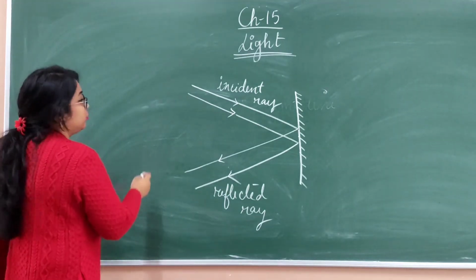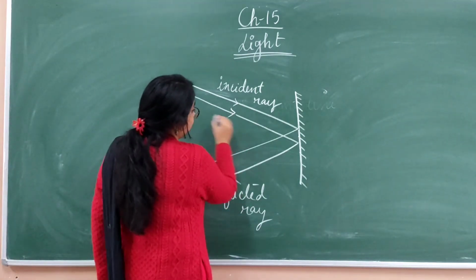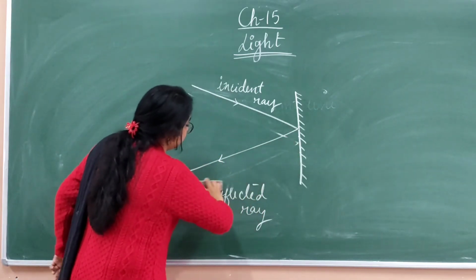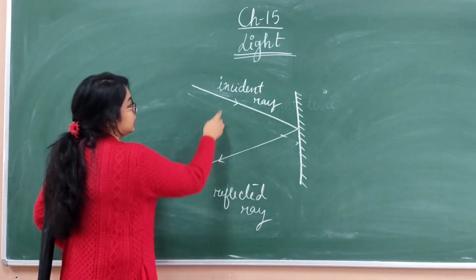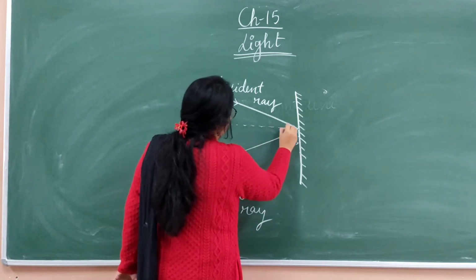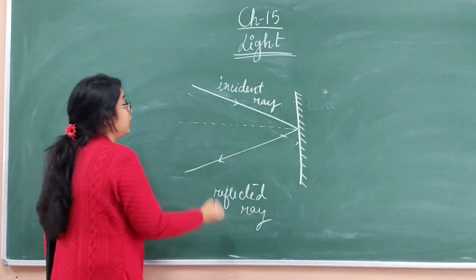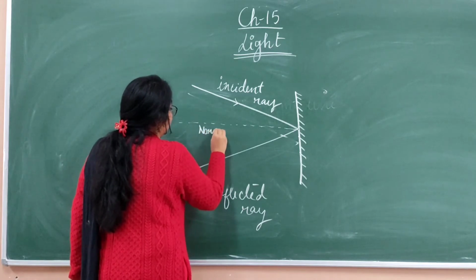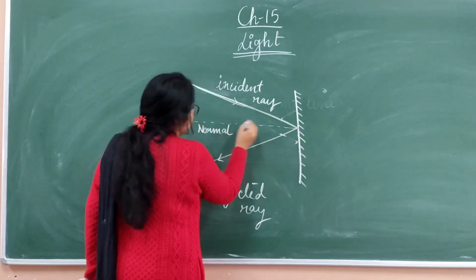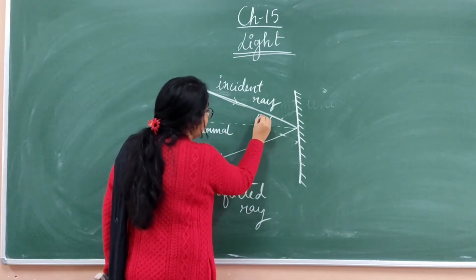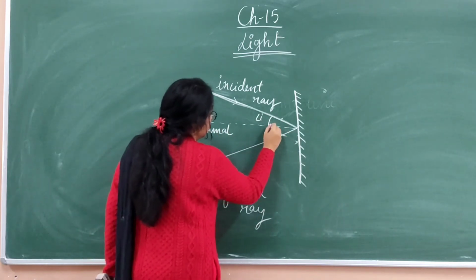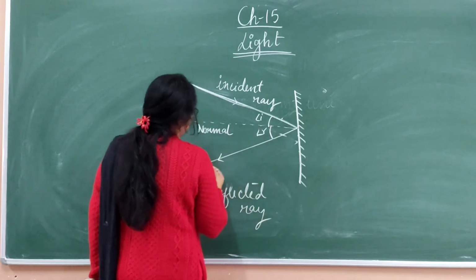Now let me take only one single ray to explain this. This is the incident ray, this is the reflected ray, and I am drawing a line perpendicular to the mirror, which is known as the normal. The angle between the incident ray and the normal is known as the angle of incidence, and the angle between the normal and the reflected ray is known as the angle of reflection.